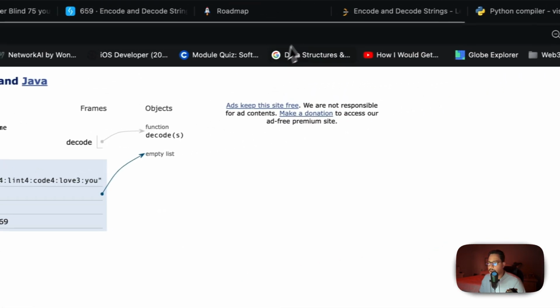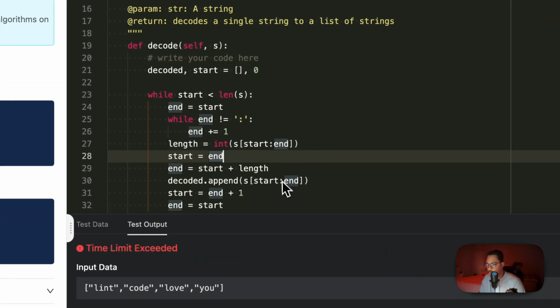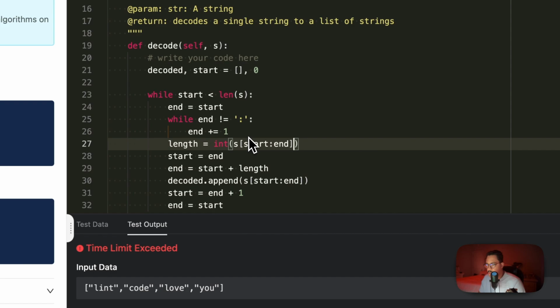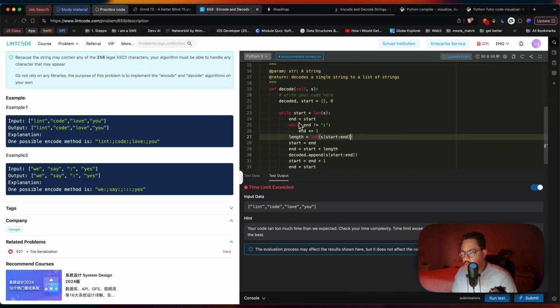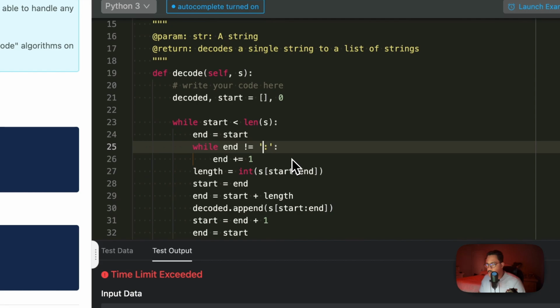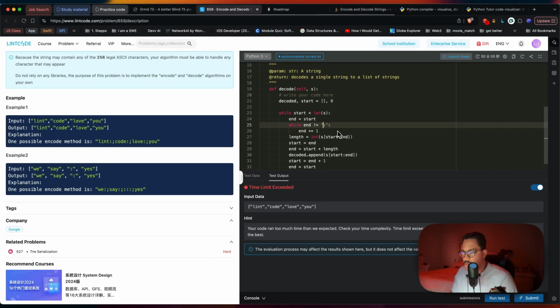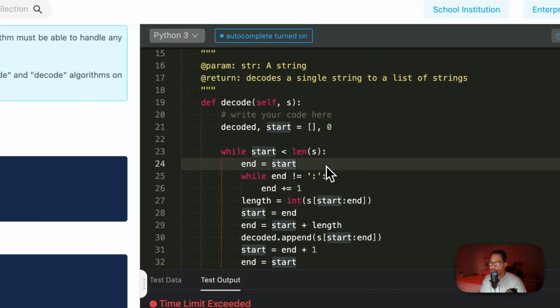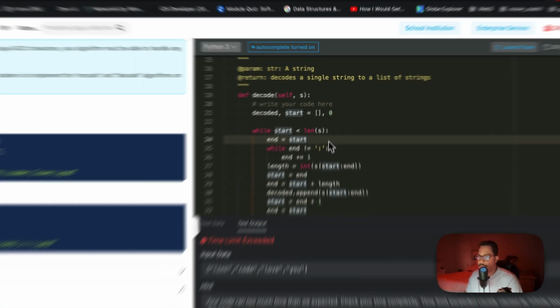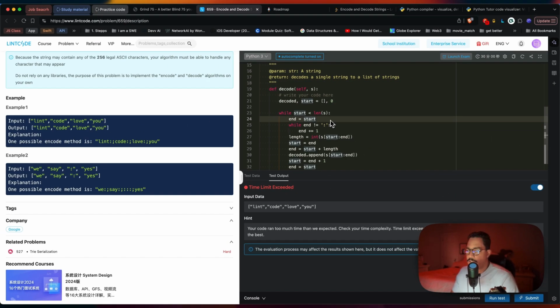Anyways, let's go back here, and I don't see where I'm implementing something wrong. I'm saying while this pointer at n is not equal to this. Oh, I think I'm missing a big part of this.